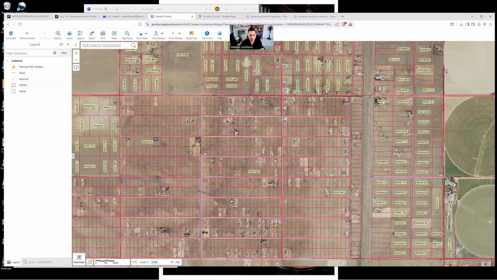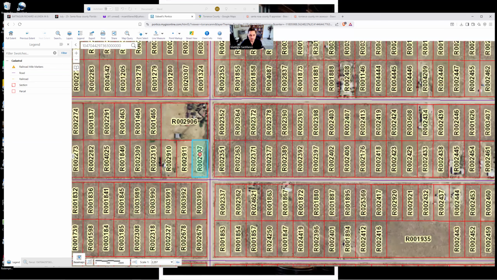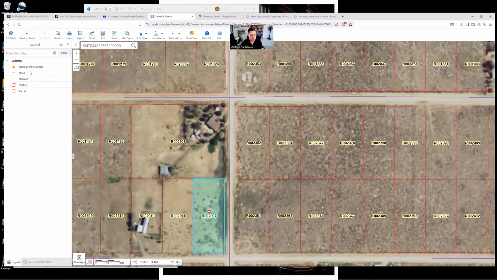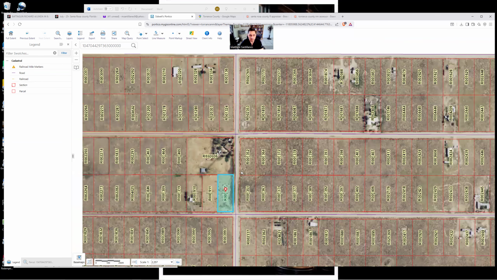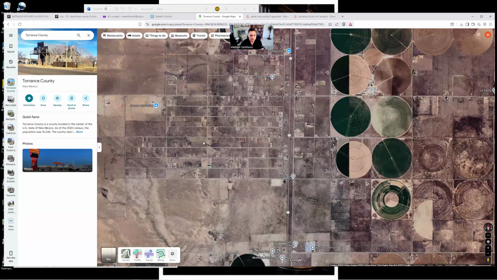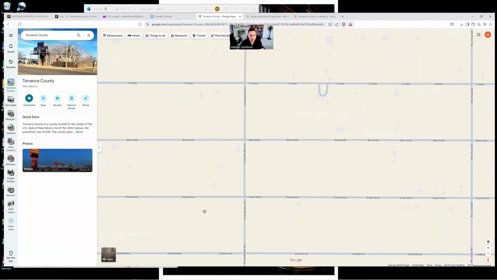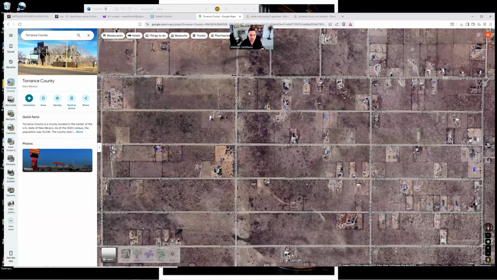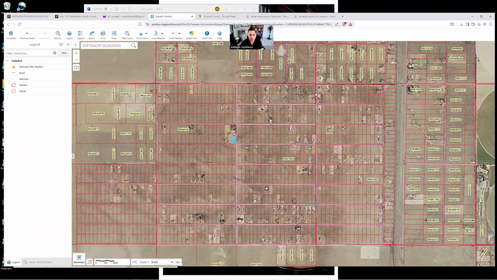Let's see if we got any road names. Unfortunately, they don't even want to give us any road names here in this county, or at least this part of the county. So what we're going to do is we're going to kind of look at this area, right? Now, in this case, it might be easier to switch back to the map view. Maybe not. Well, we can kind of see this is two roads in from the main road here.